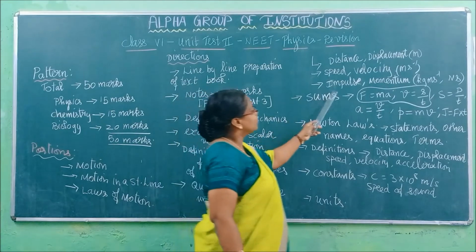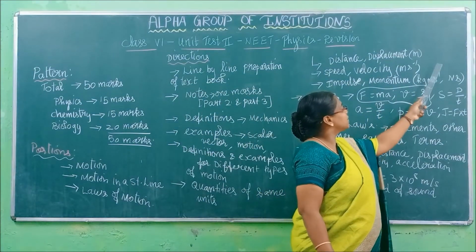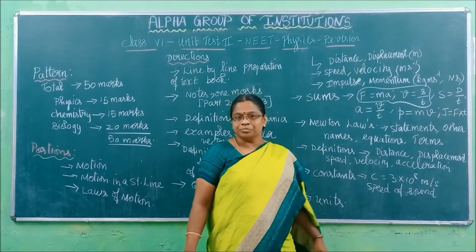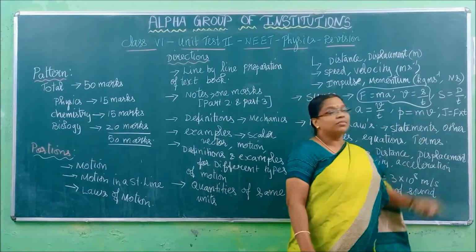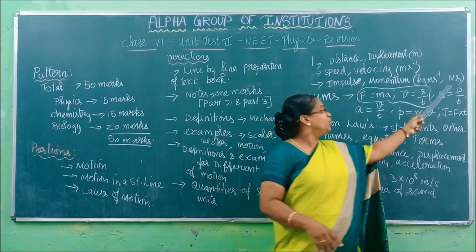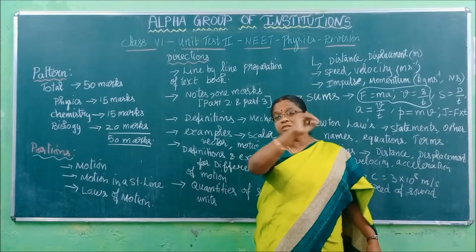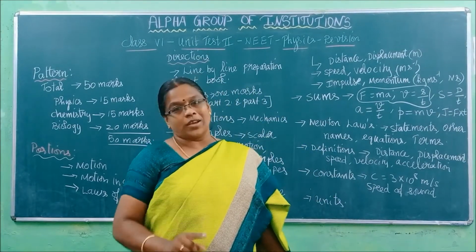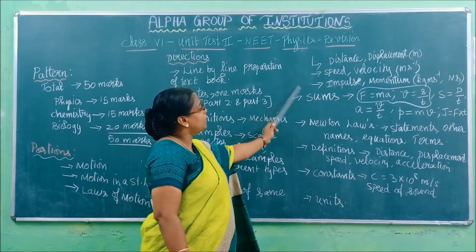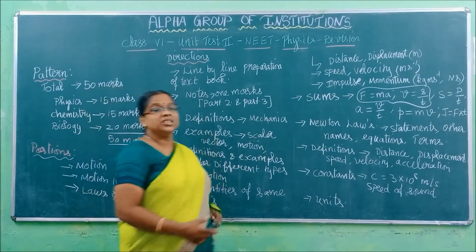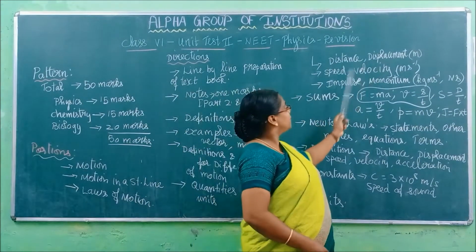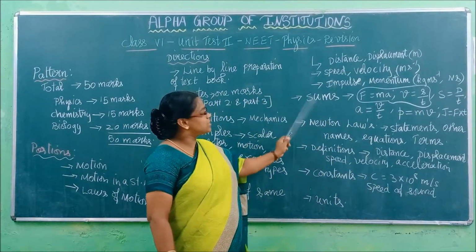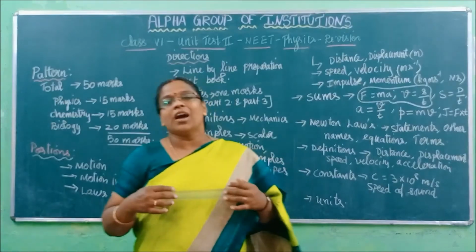Now here, what is this unit? Kilogram meter per second, Newton second. So what question may be asked? What is the unit of momentum? Both the units can be given. If you choose only one choice, the answer will go wrong. So you have to read all the choices very carefully. Remember this: distance, displacement, speed and velocity, impulse and momentum. Now sums.